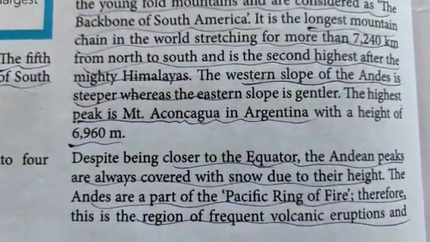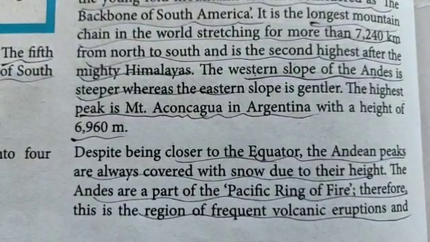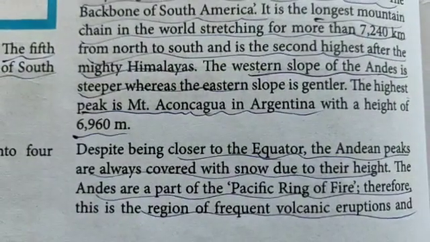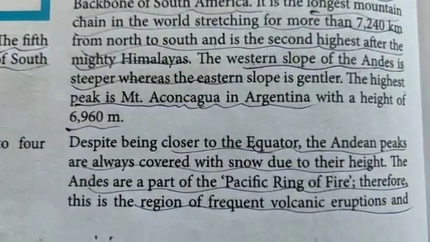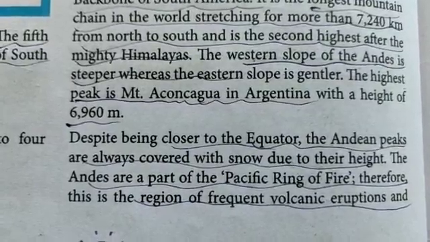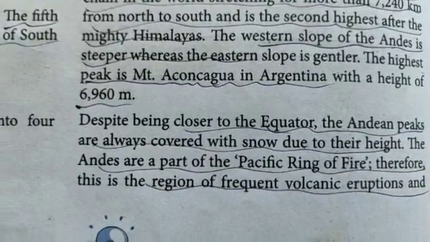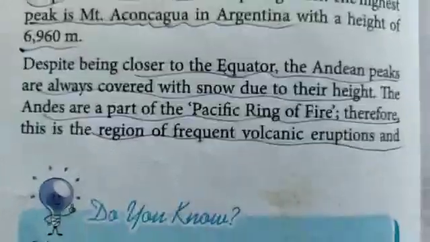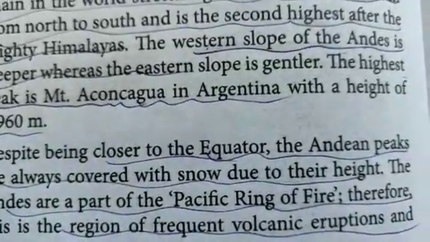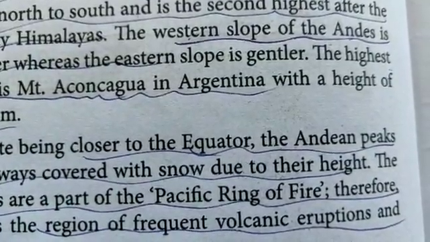The western slope of the Andes is steeper, whereas the eastern slope is gentler. The highest peak is Mount Aconcagua in Argentina with a height of 6,960 meters.